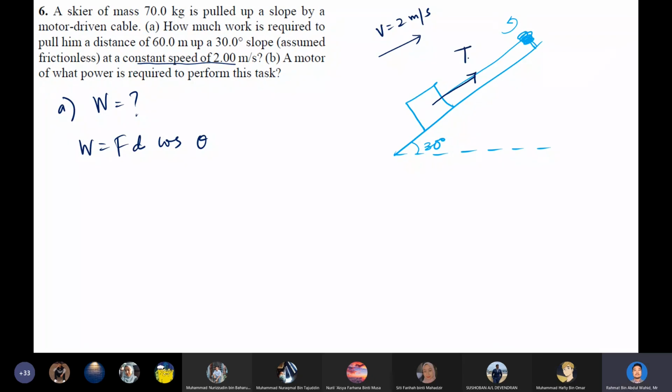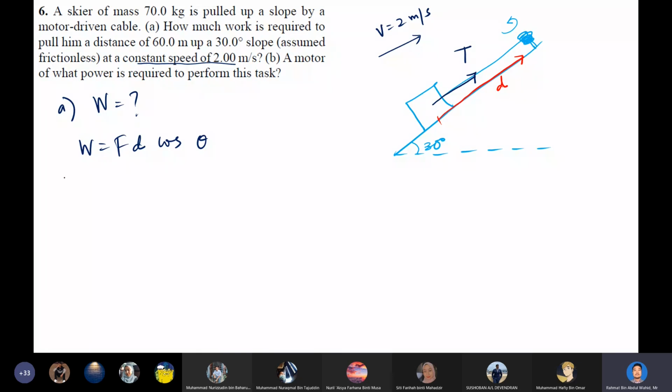Tension in the cable is the force that is doing work on this skier, and then the displacement is going to be 60 meter up the slope. So this is going to be the displacement. So the displacement and the tension will be of the same direction, meaning that it is going to be cos 0 degrees.